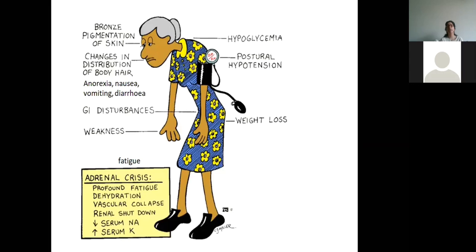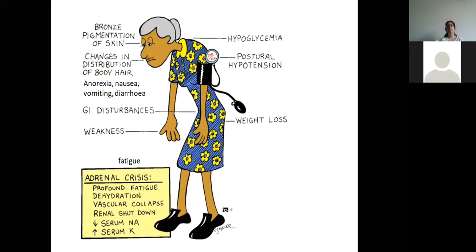Then bronze pigmentation of the skin. The pigmentation will occur because the ACTH will act like melanocyte stimulating hormone. Because cortisol production is not occurring, but there is excess amount of ACTH in the body, it will start stimulating the melanocytes, and these melanocytes will result in pigmentation of the skin.